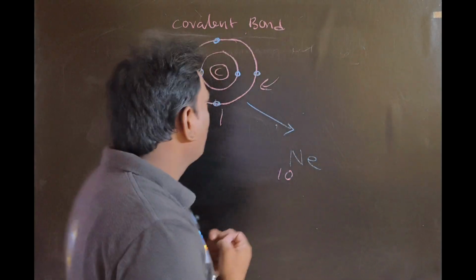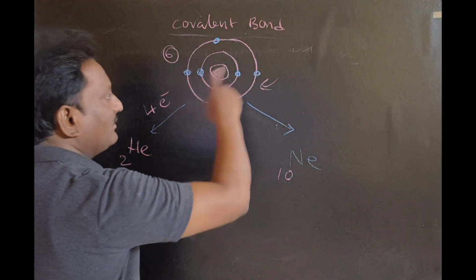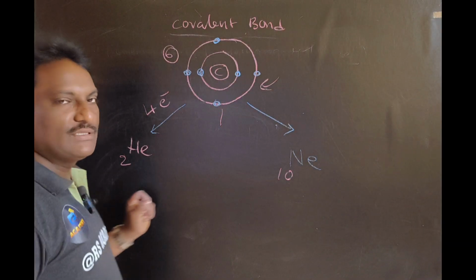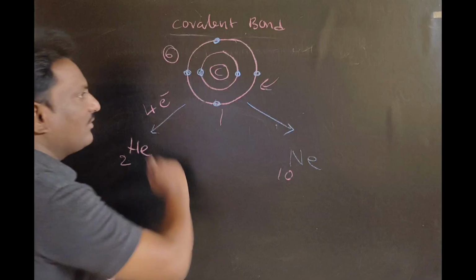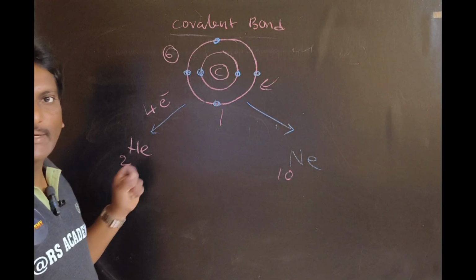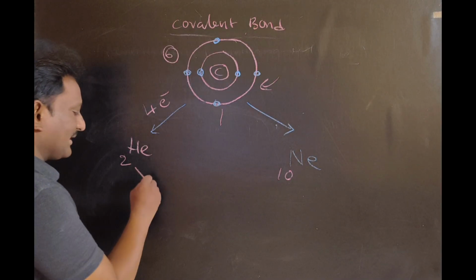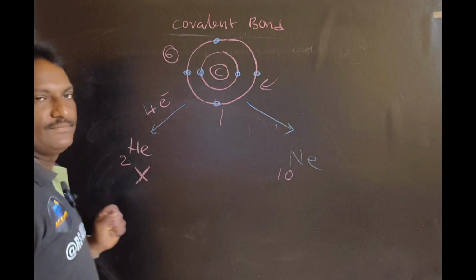That's why it is somewhat difficult to remove electrons in the case of helium attainment. So it was rejected by carbon.